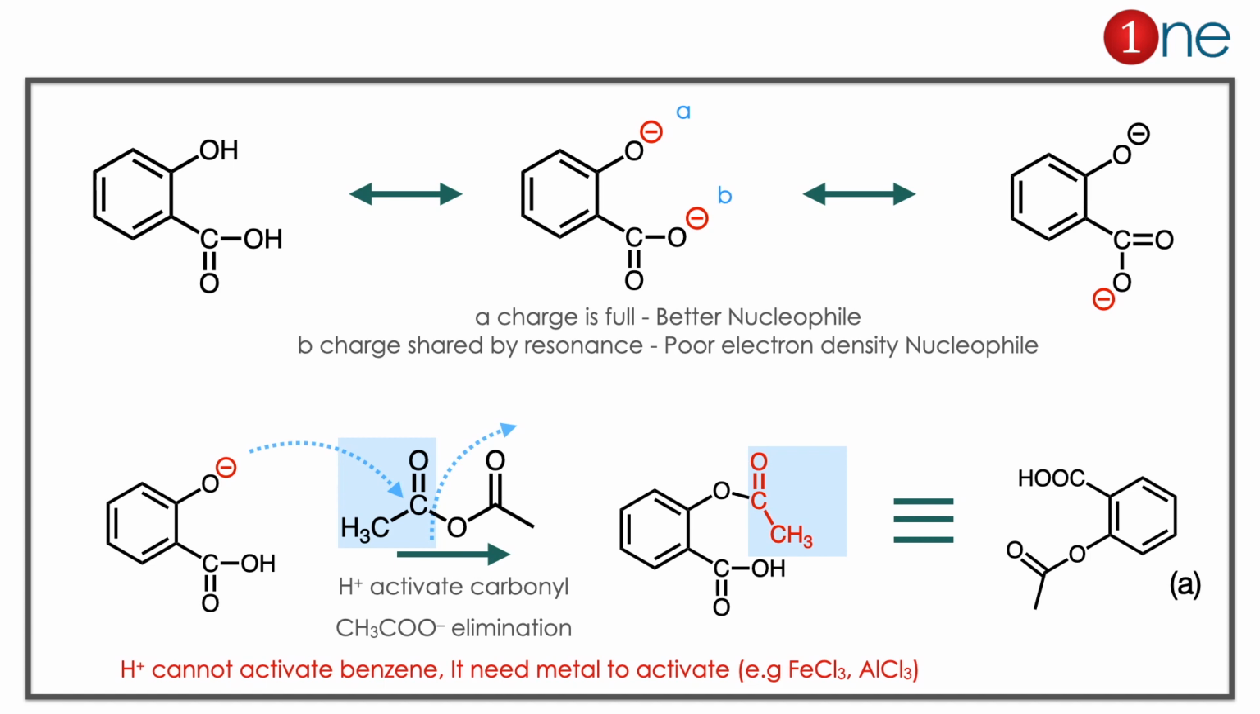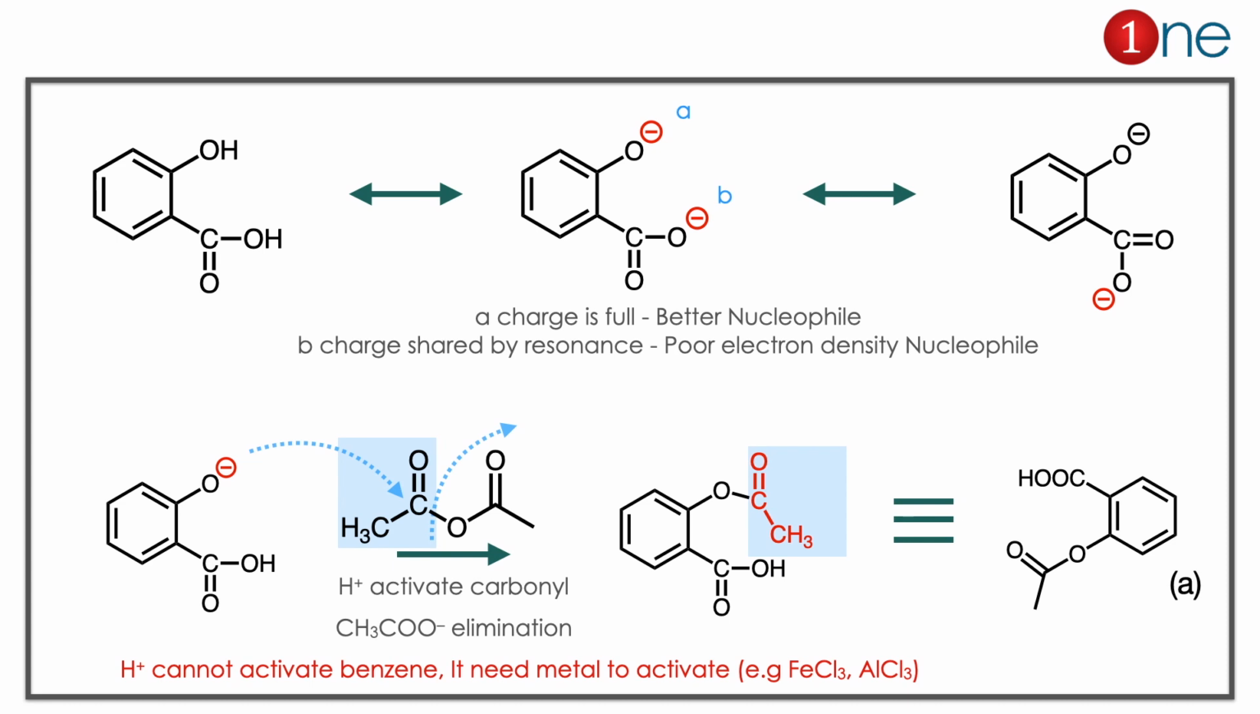Then you are attacking with the anion on acetic anhydride. So CH3COO minus leaves. You have the new O-C bond formation, so the acetyl group is attached to the O position there. If you redraw nicely, you have the answer A. Here H plus is given. H plus cannot activate the benzene because benzene needs strong activation like metals.